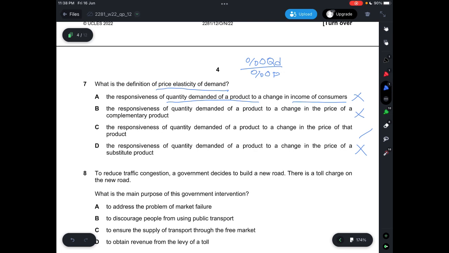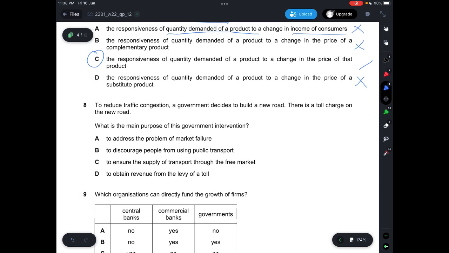So B and D fall under cross elasticity of demand. A falls under income elasticity of demand. C falls under price elasticity of demand. So the answer is C. Question 8.